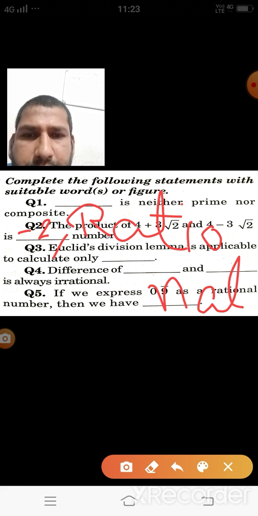Means the product of these two is dash number: minus 2, and minus 2 is a rational number, it is not irrational, so we are writing rational number.